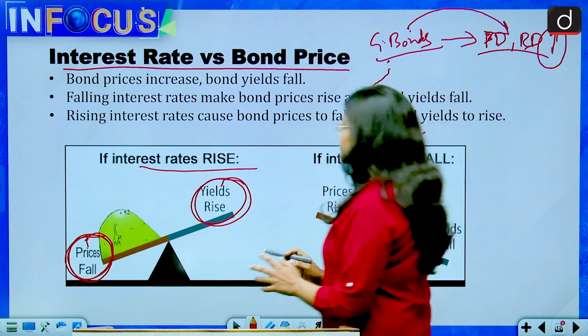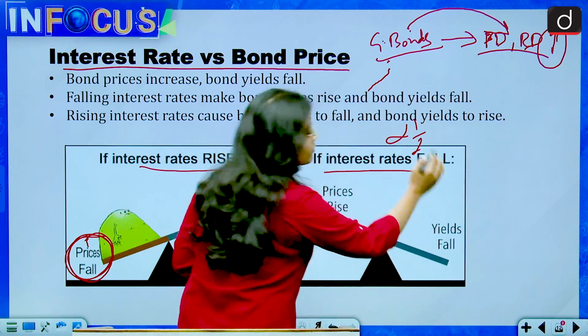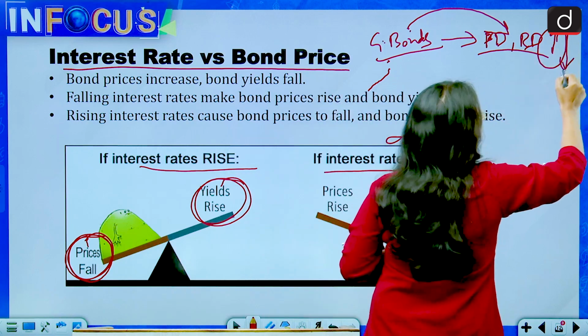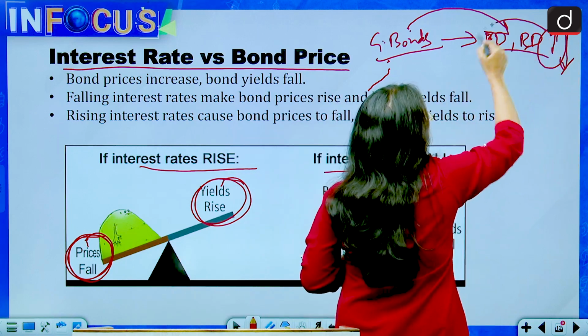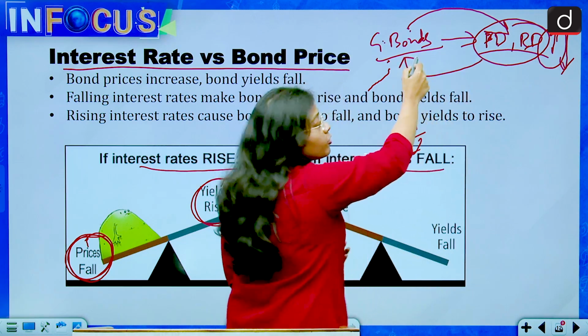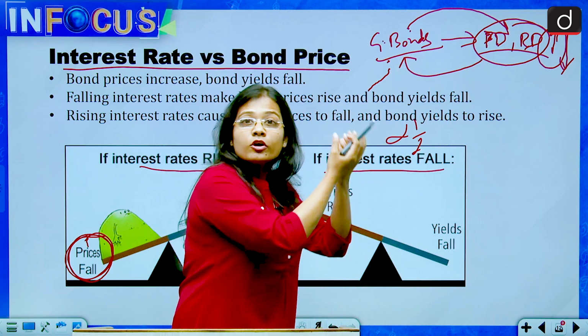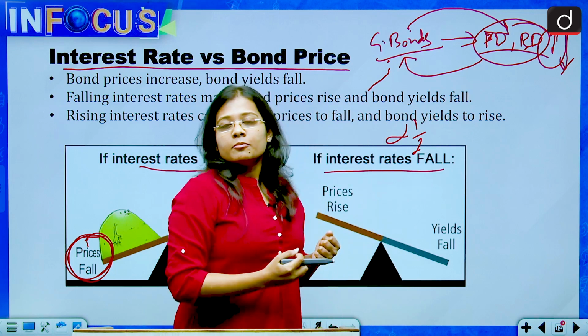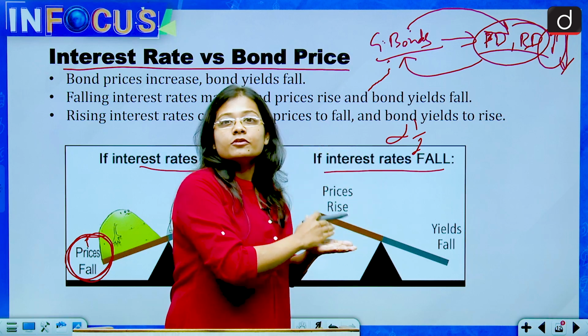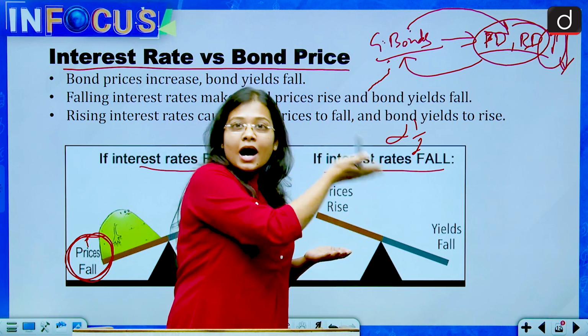In the same way, if the interest rates fall, then people from FD and RD will take out their money and try to invest it in government bonds. Then the demand for the bonds will increase in the market, and they will be available at a higher price.